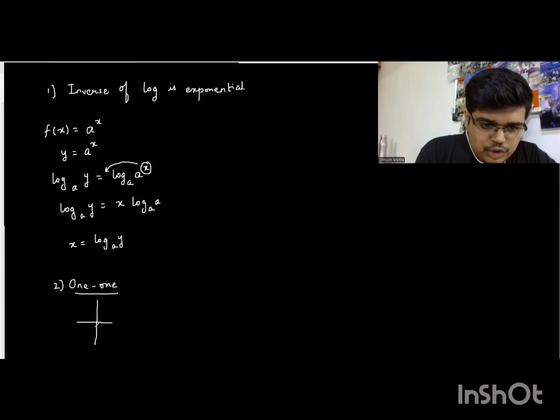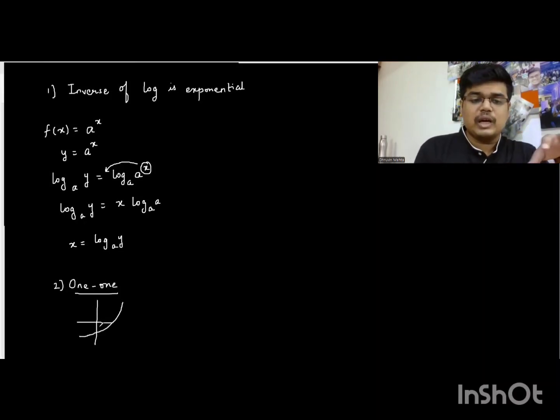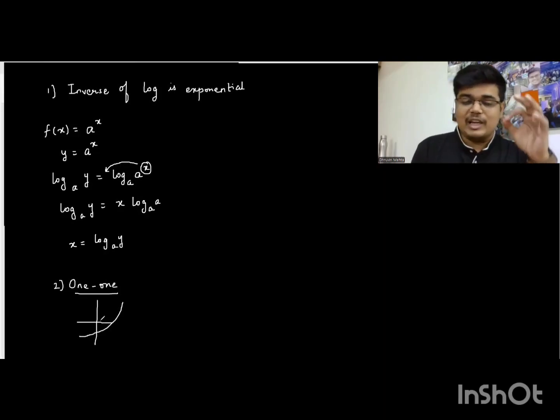Let's consider a function whose graph is something like this. Do you observe from the graph, students, this function is clearly one-one. For every value of y, there is one value of x and vice versa.